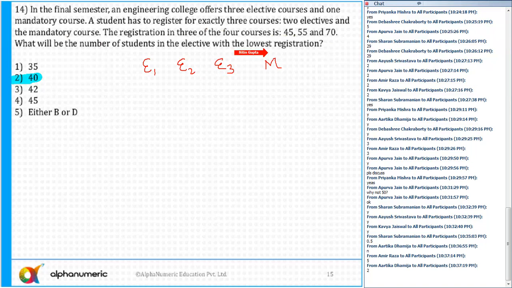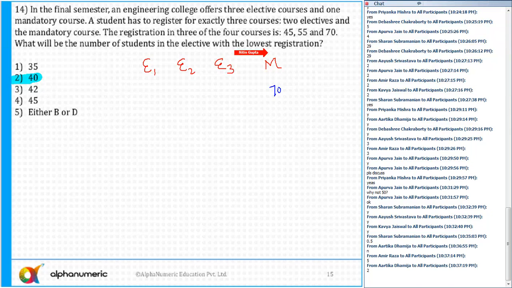Because if there are X students, all the students will apply in the mandatory course, and out of those students, some of them will apply for E1, E2, or some of them E2, E3, or E1, E3. So let's say in the mandatory course there are 70 students, and each student has selected 3 courses.